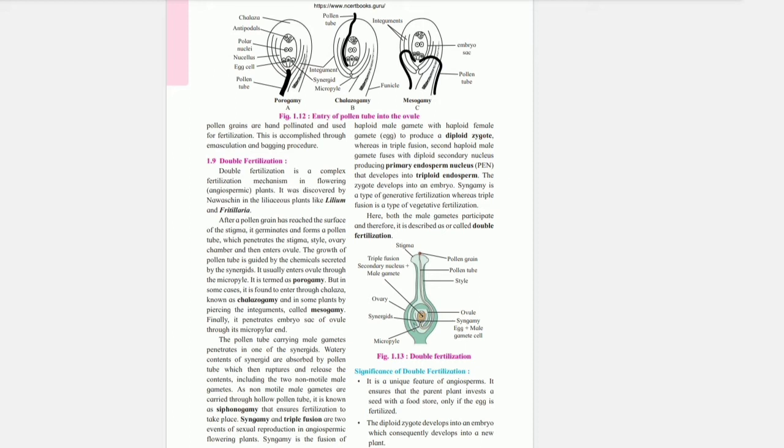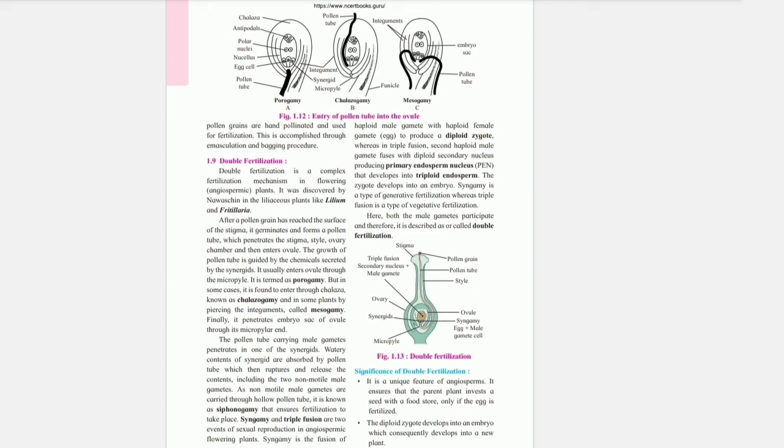It is termed porogamy, but in some cases it is found to enter through the chalaza, known as chalazogamy, and in some plants by piercing the integuments, called mesogamy. Finally, it penetrates the embryo sac of the ovule through its micropylar end. The pollen tube carrying the male gametes penetrates one of the synergids. The watery contents of the synergids are absorbed by the pollen tube, which then ruptures and releases the contents, including the two non-motile male gametes. As non-motile male gametes are carried through the hollow pollen tube, it is known as siphonogamy, which ensures that fertilization takes place.